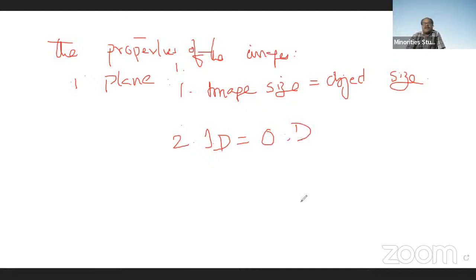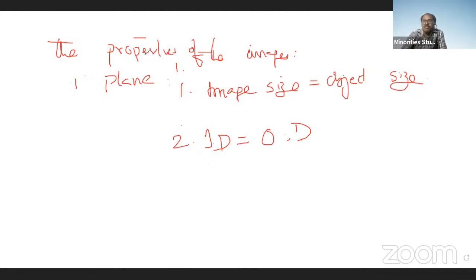Suppose we stand 1 yard away from the mirror. The image is also seen 1 yard behind the mirror. That is, image distance is equal to object distance.